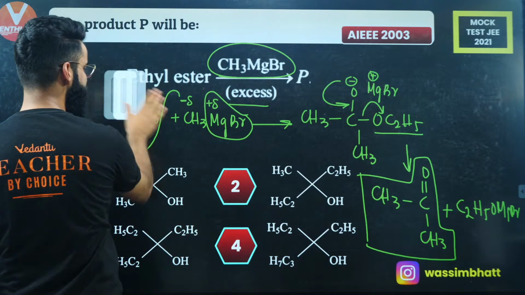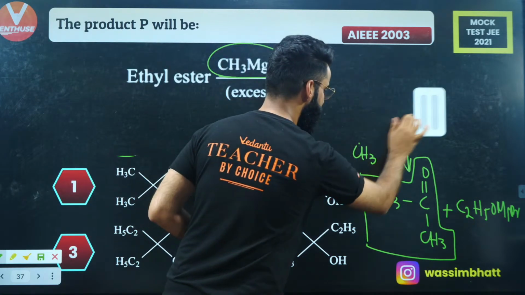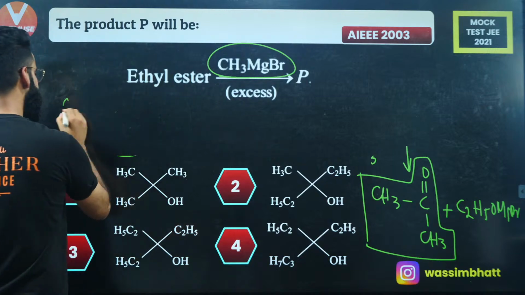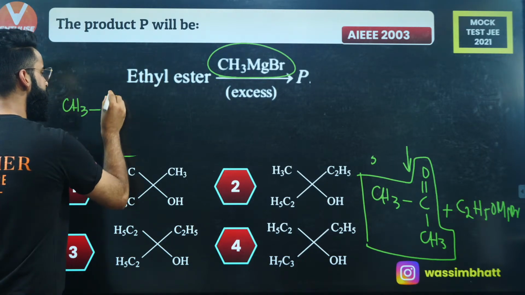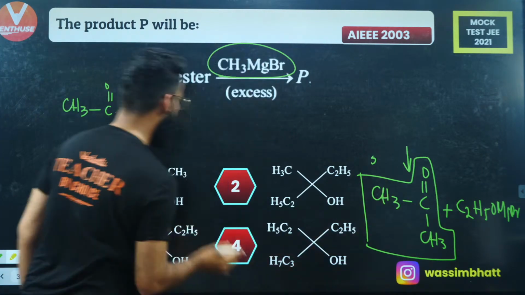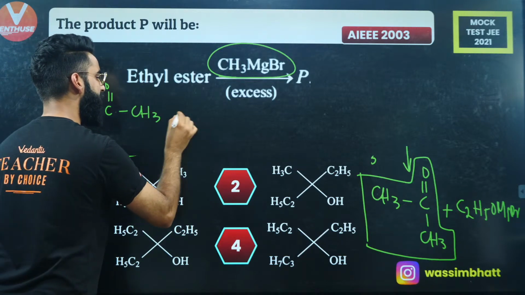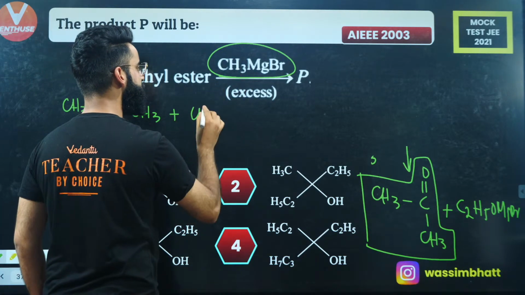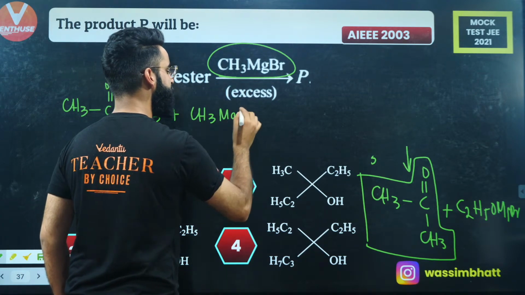So let me erase this part. Now, what is going to happen? Your CH3, C double bond O, and you have got one more CH3 over here. Now, it will undergo one more attack by this Grignard's reagent. You have got CH3MgBr over here.